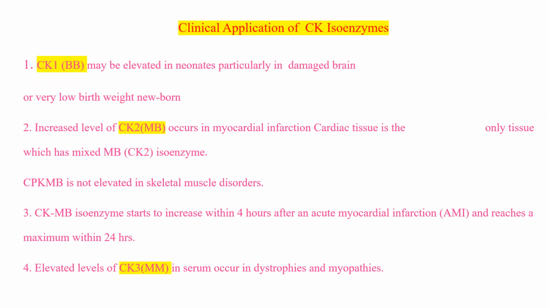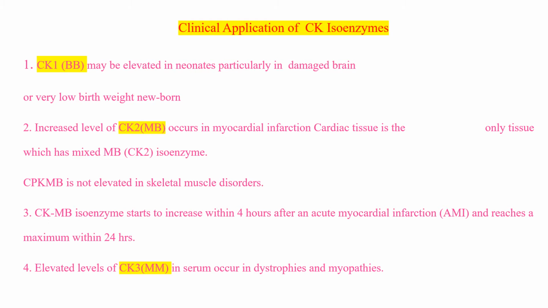So, clinical application of CK isoenzymes. CK1 is BB. It is elevated in neonates, particularly in damaged brain or very low birth weight newborn. CKBB is elevated. Or CKMB level is increased in myocardial infarction. Cardiac tissue is the only tissue which has mixed isoenzyme. Mixed means both M and B present. CKMB is present only in the heart.